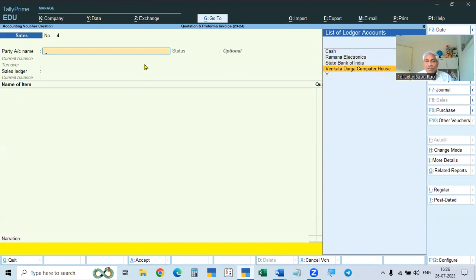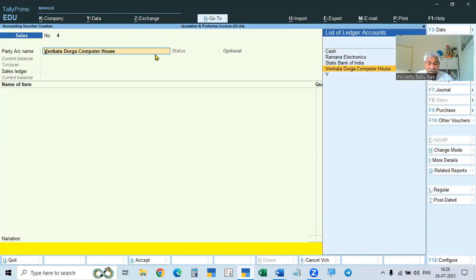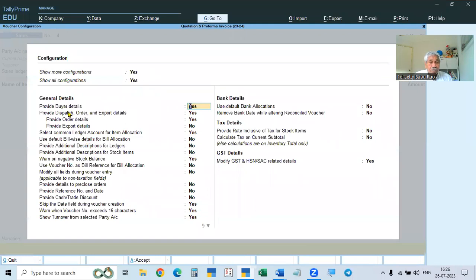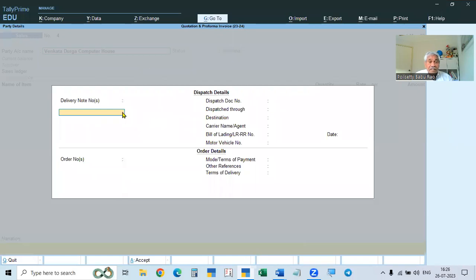Here I'll give another party, Venkata Durga Computer House. Details are available here. If the order details are not available, go to F12, then set order dispatch details to yes. Then you will get the details. These dispatch details are not required for us now. How about the terms of payment? See here, advance: they have to make the payment in advance, then we will supply. Then terms of delivery.